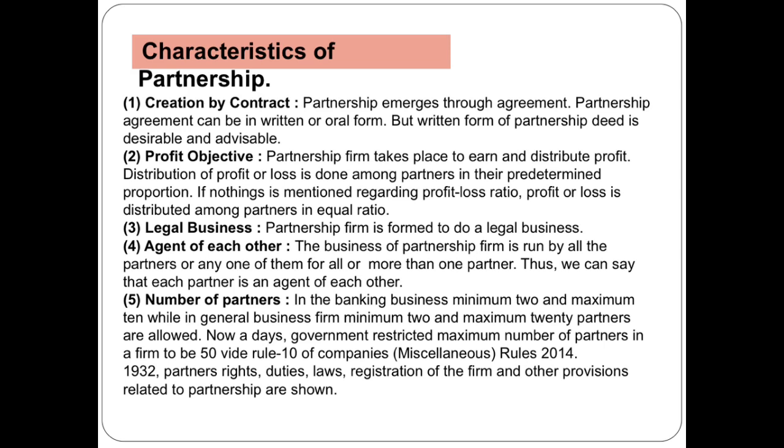In case of numbers, a minimum of 2 partners are required to form a partnership firm. While in case of maximum number, traditionally it is 20 partners in normal business, but in case of banking business, the maximum number is 10. But nowadays, after getting permission from government, this number is increased up to 100.